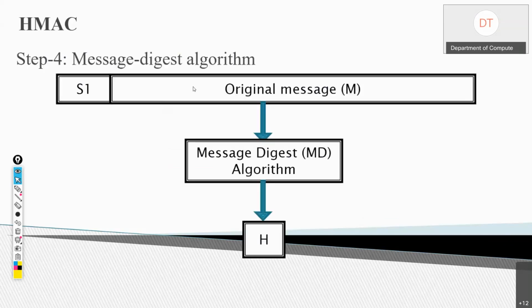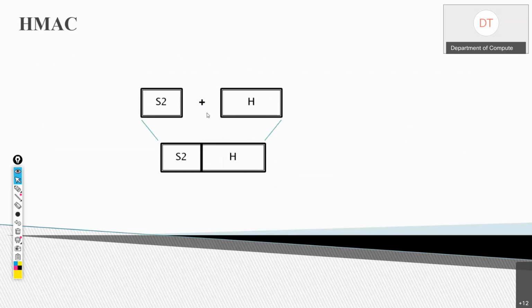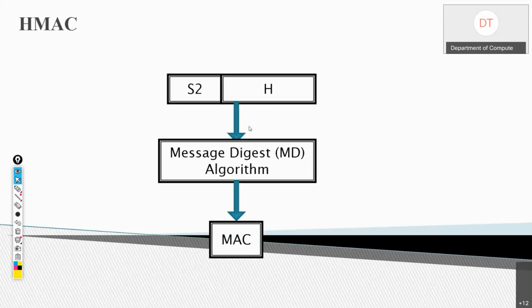H क्या है? Message digest, which is generated after the message digest algorithm. So this H is appended with S2. This is the message which is the input for the next step. And then we apply the message digest algorithm to generate MAC.